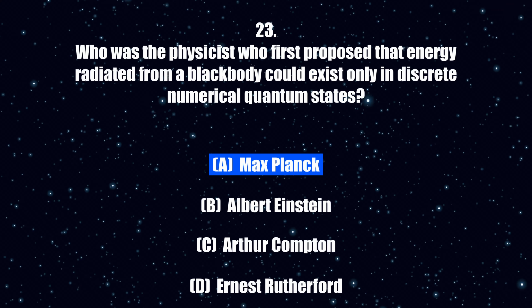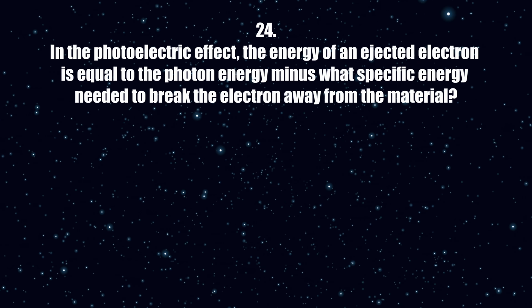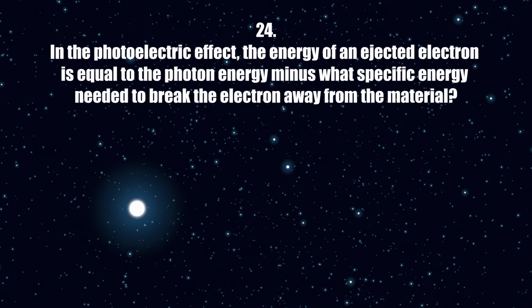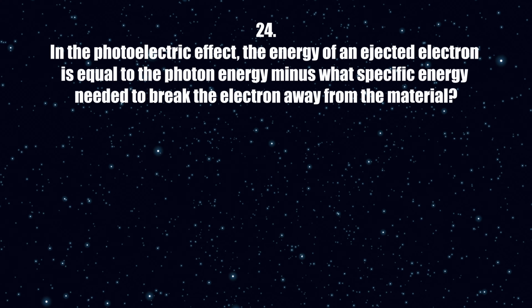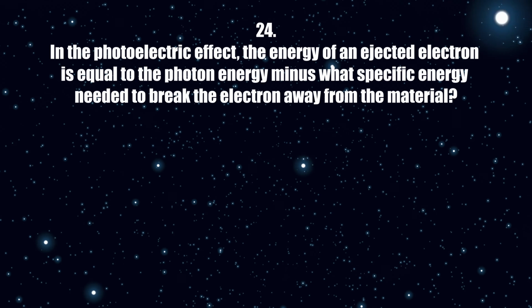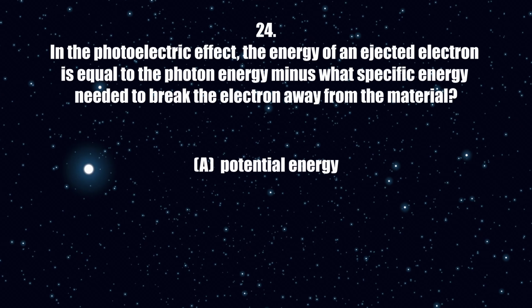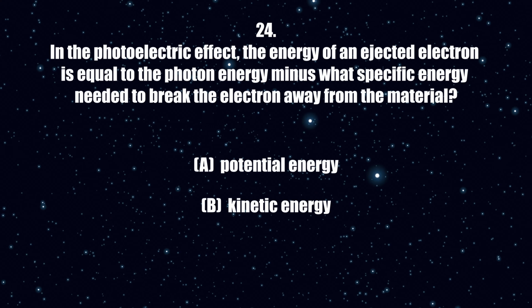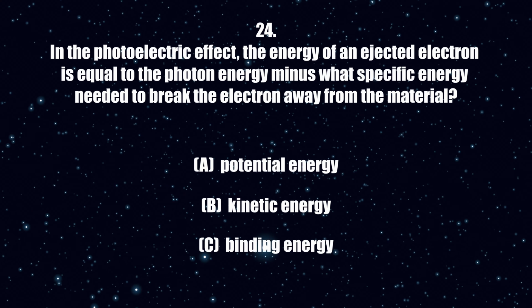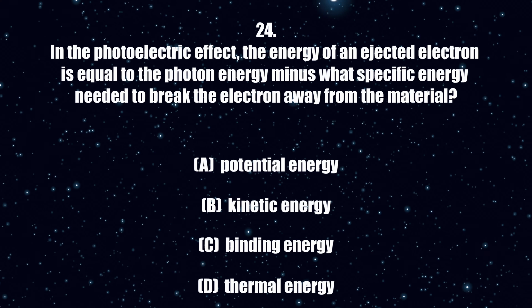The correct answer is A. 24. In the photoelectric effect, the energy of an ejected electron is equal to the photon energy minus what specific energy needed to break the electron away from the material? A. Potential energy. B. Kinetic energy. C. Binding energy. D. Thermal energy.